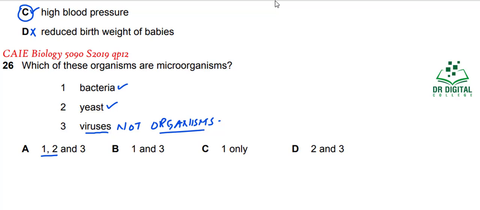Here 2 is not present, so B is wrong. In C, 1 is present, 2 is not present, that's why it is wrong. In D, 1 is not present, because bacteria are for sure microorganisms, so this is wrong. In A, it is saying that all the 3 are correct. So viruses are considered here as microorganisms, although we are not generally considering them microorganisms, but no other option is correct. So the correct answer for this question is A.